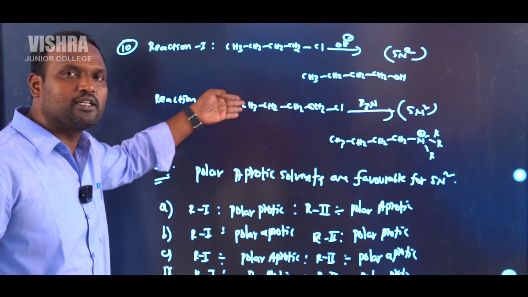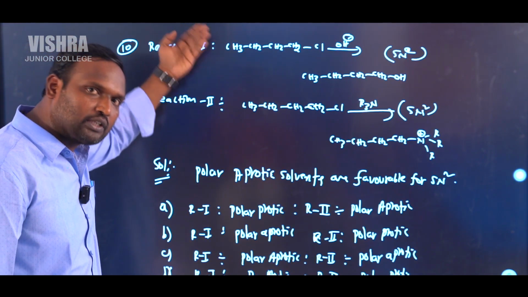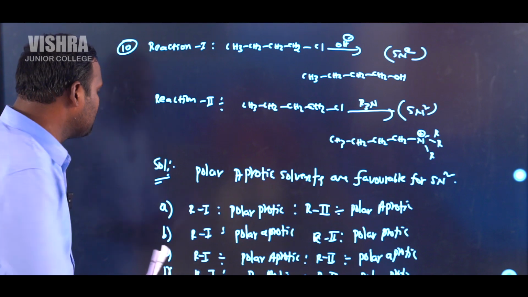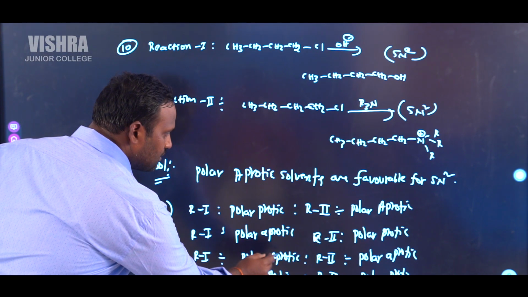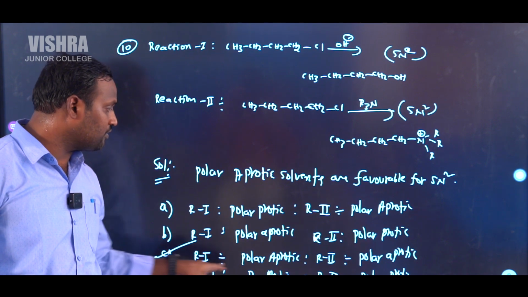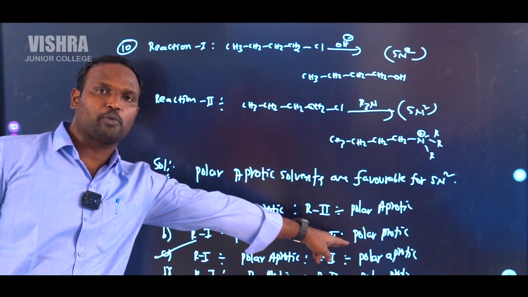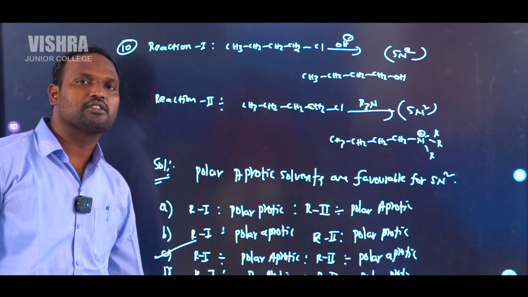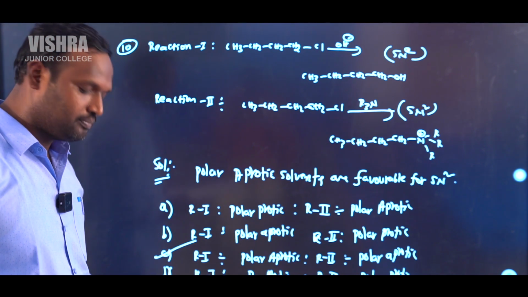Both are examples of SN2. Generally, polar aprotic solvents are favorable for SN2. So in this case, option 3 is correct. Option C is correct. Reaction 1 is polar aprotic. Reaction 2 is polar aprotic. So this is the correct option in this case. Next question.